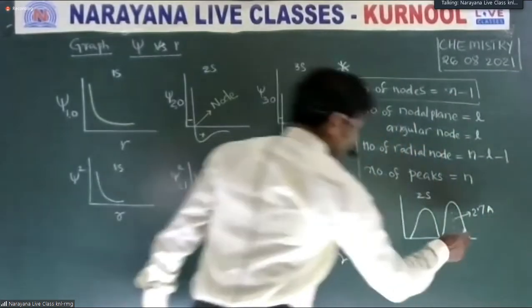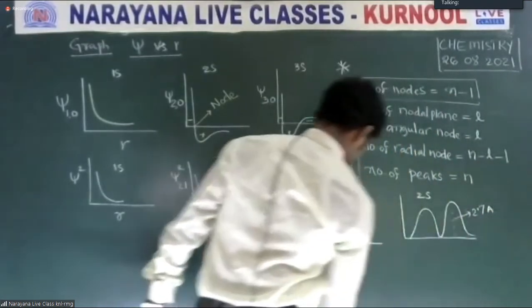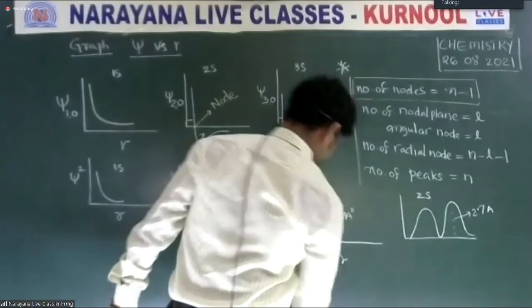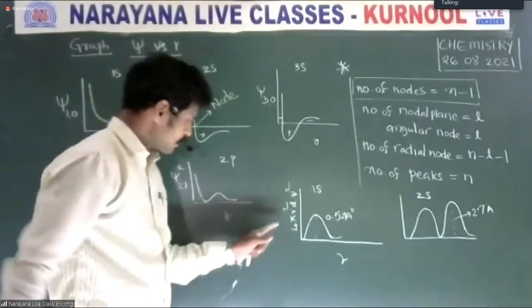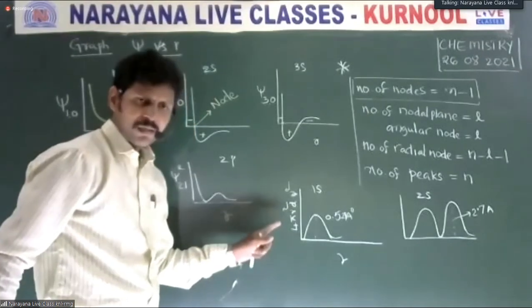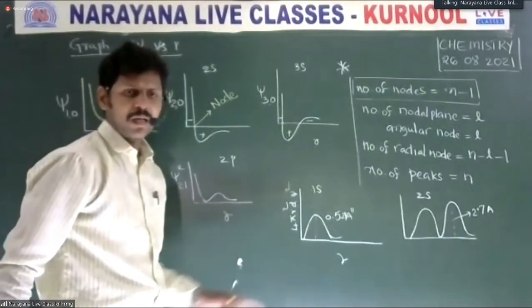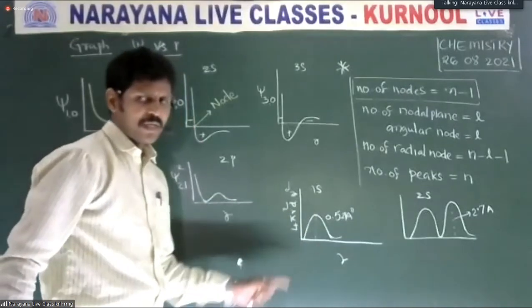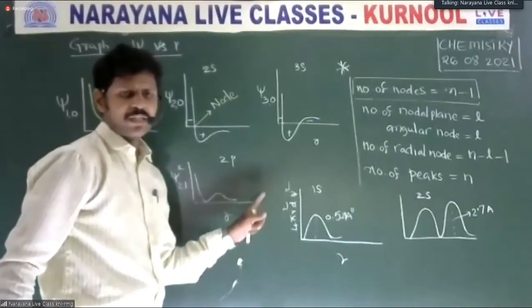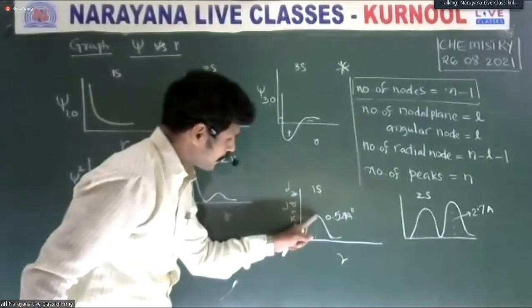Observe the graph drawn with the radial probability and r, which gives the psi square curves, called peaks.